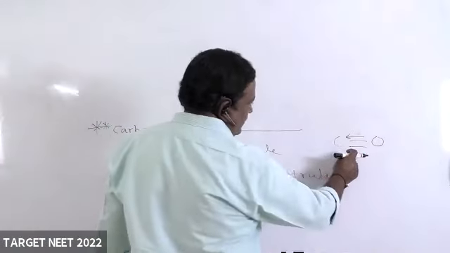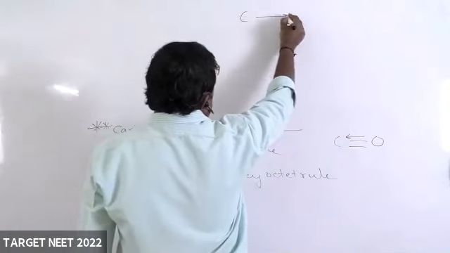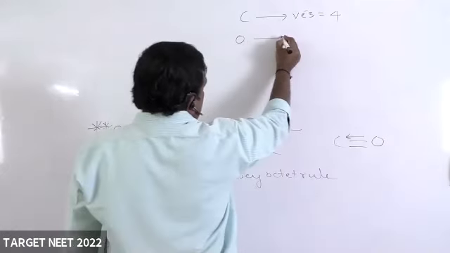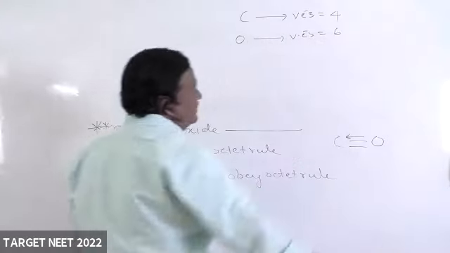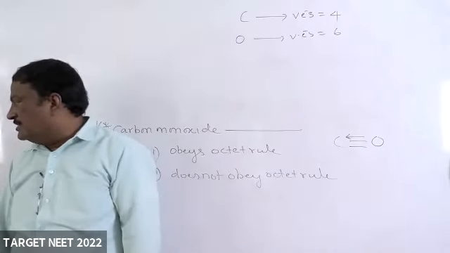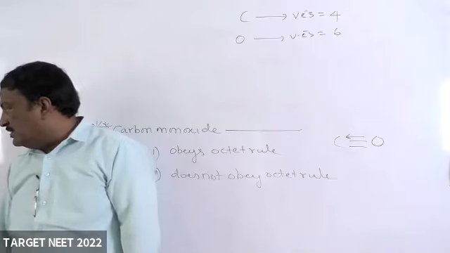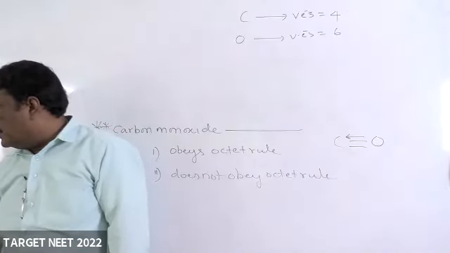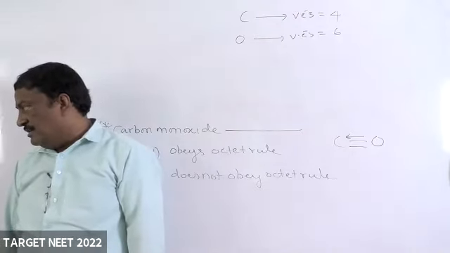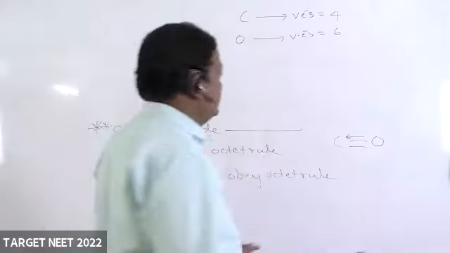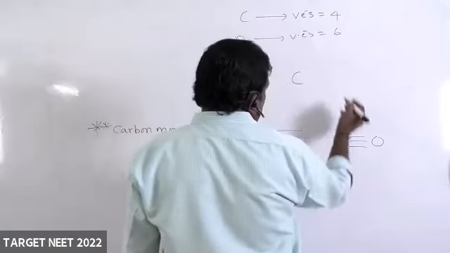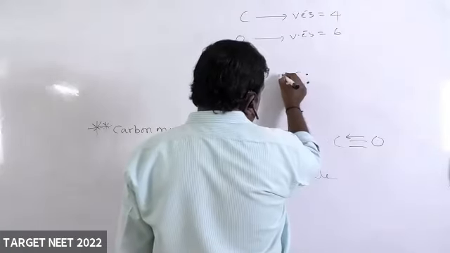How can you write it? Here, carbon valence electrons, how many? 4 we can take. Oxygen valence electrons taken as 6. Only 6 electrons are used in the triple bond out of 10 electrons. CO. Okay, right? Now I will give the structure. Arvind, what you have sent is correct. Carbon 4 valence electrons, I am writing like this.